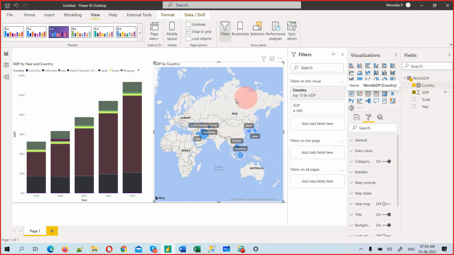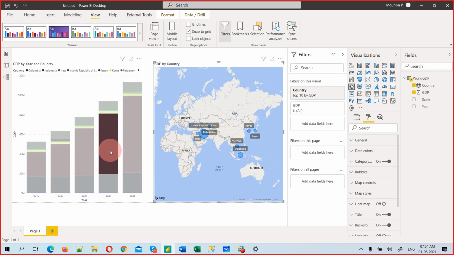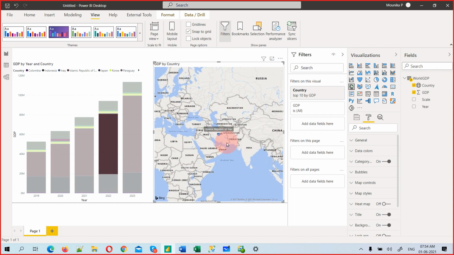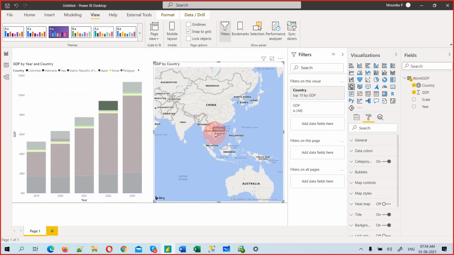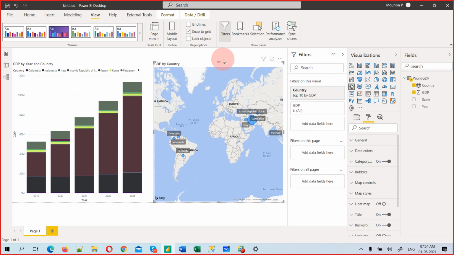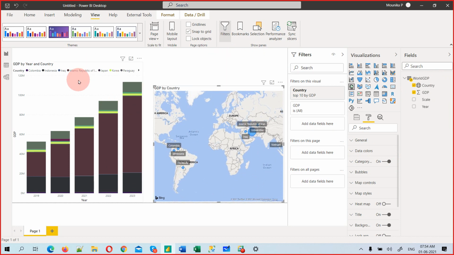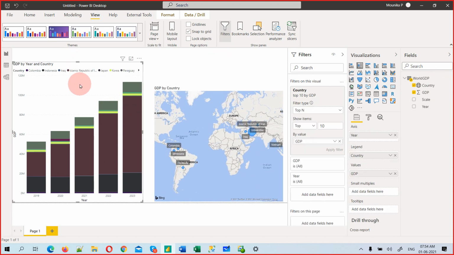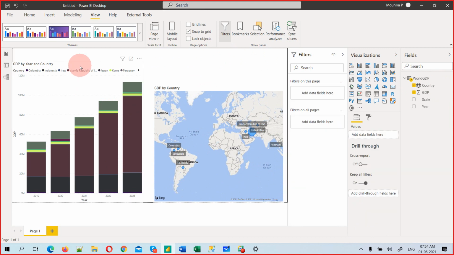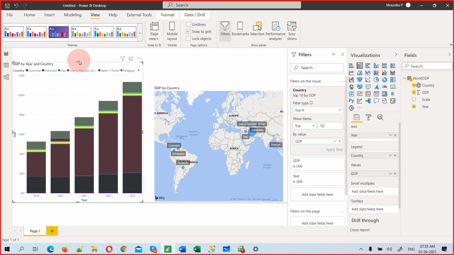Now you see, if you click on this, it will tell you which one it is. The other map is getting interacted. See, it's Afghanistan. If you click this, it will tell you it's Vietnam. So the color is actually talking about GDP, right? So you see the country's GDP and year. And also you can create filters. You can make it smaller, and if you want to change, you can do that in the table format.